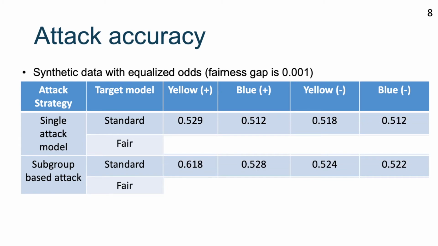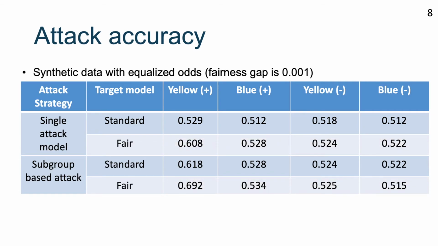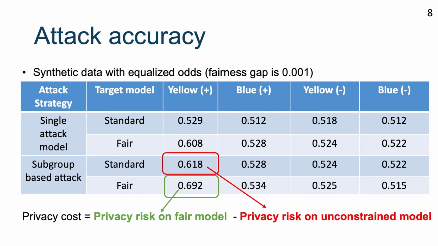We can see that finding an attack model per subgroup improves the attack accuracy significantly for the standard model and fair model. In addition to that, the gap in the attack accuracy between the standard model and fair model is large on the yellow group with positive label. We call this gap the privacy cost and the attack accuracy the privacy risk.